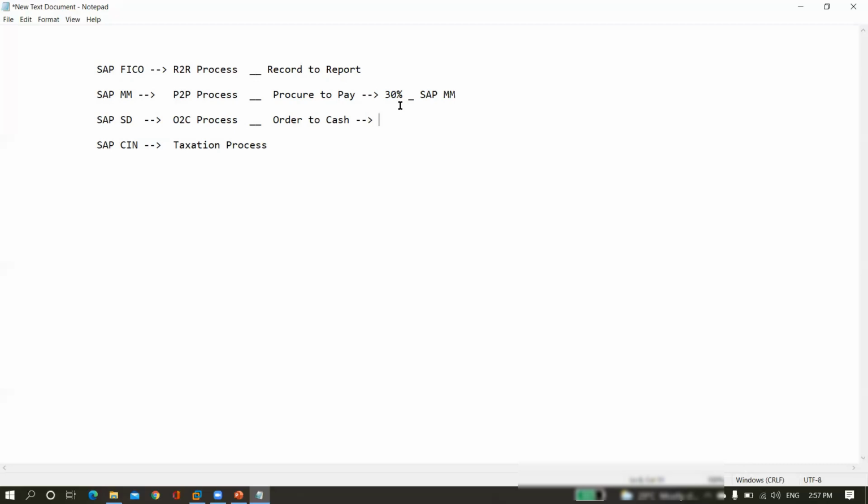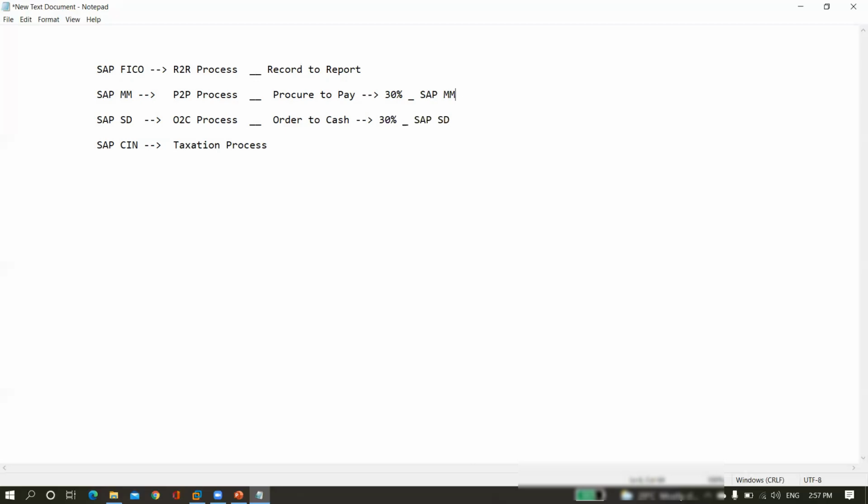Here also, in case you want to know the complete process about OTC, we need to understand 30% of the SAP SD subject also. You should know 30% of SAP SD also. Then only will we understand the OTC process completely.